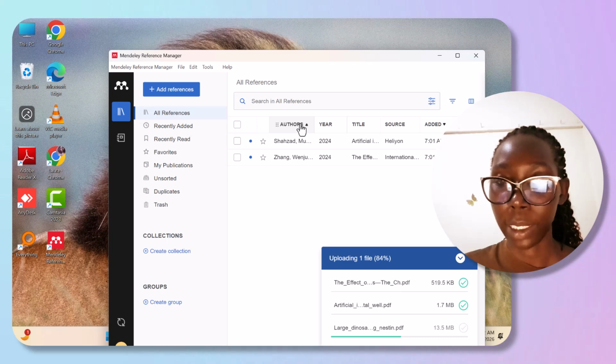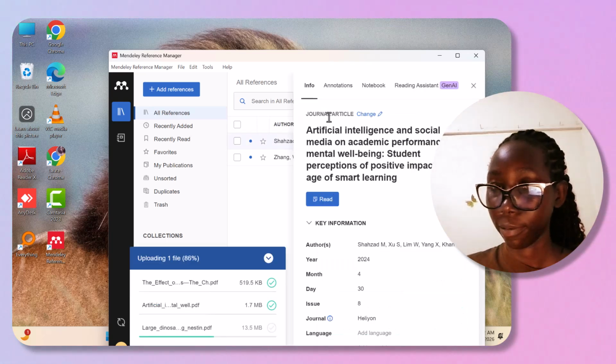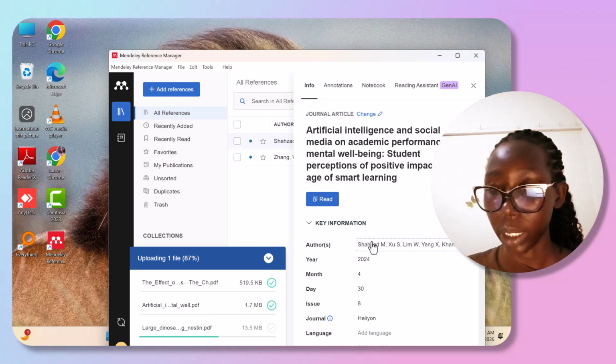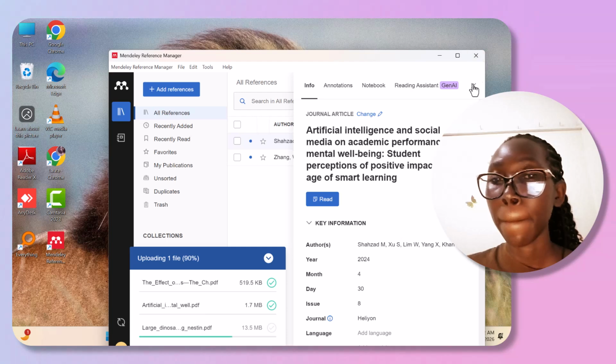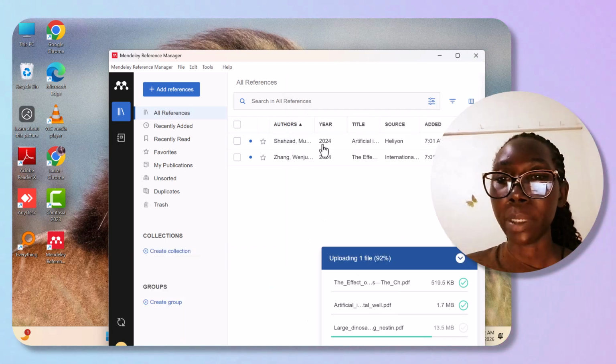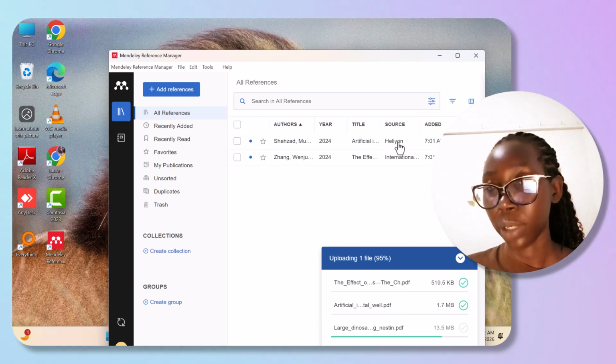We have the authors here. So the names of the authors are here. Once you click on it, the author is here. Go back. The year of publishment, the title, and the sources where they got it from, they were cited here.